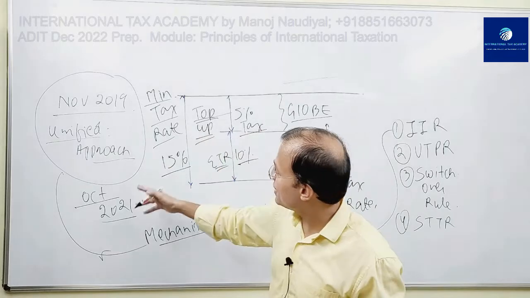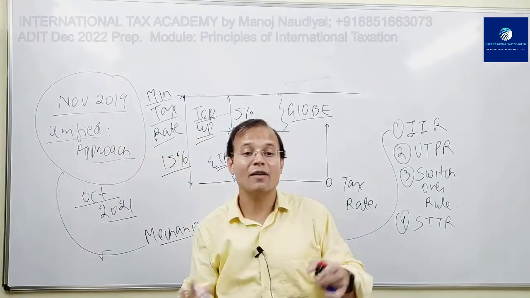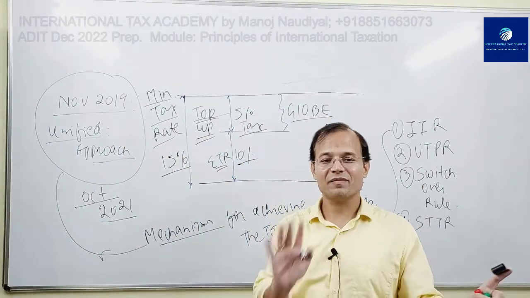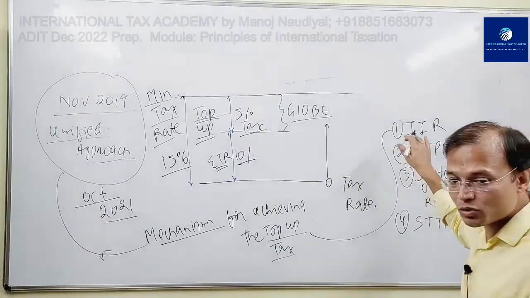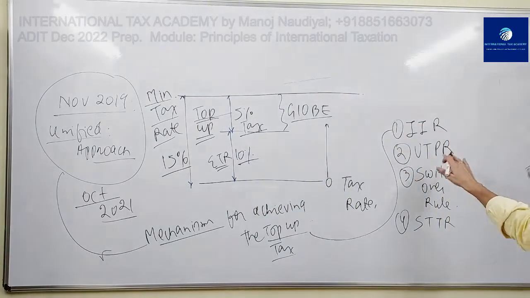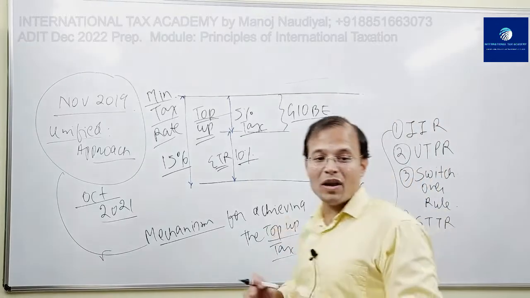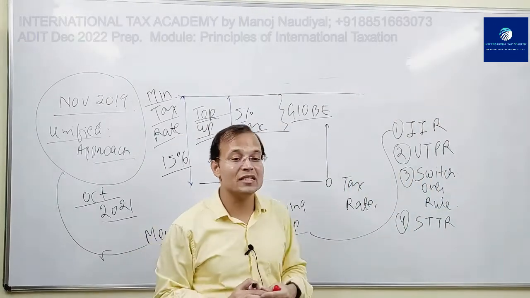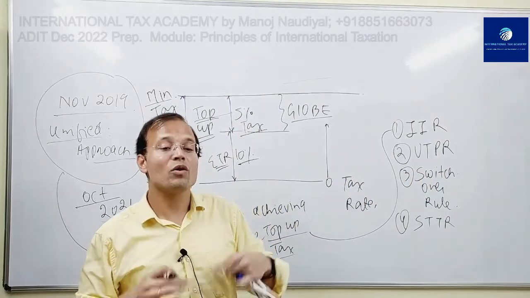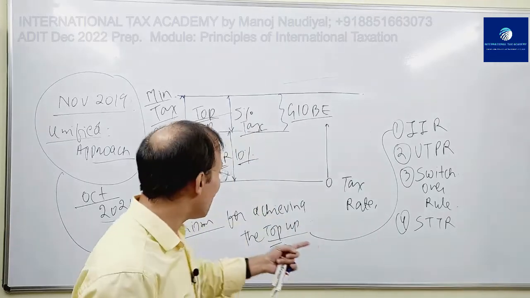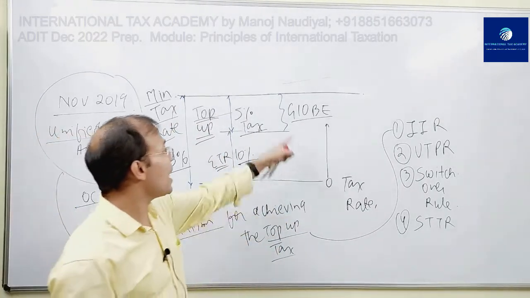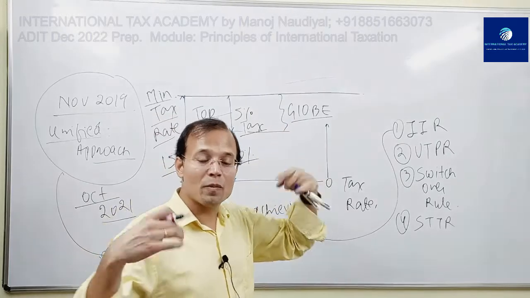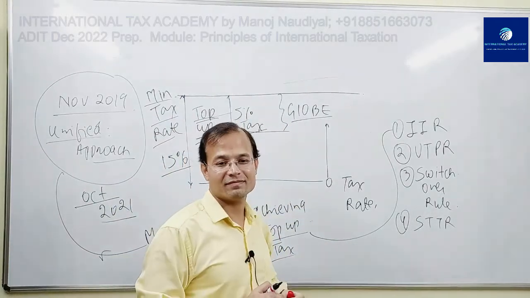That is in this 2019 document that I have already shared with you. So listen carefully. Just listen patiently. So income inclusion rule, undertaxed payment rule, switchover rule, and subject to tax rule. These are the 4 rules or 4 mechanisms by which this top-up tax under the GLoBe proposal would be achieved.